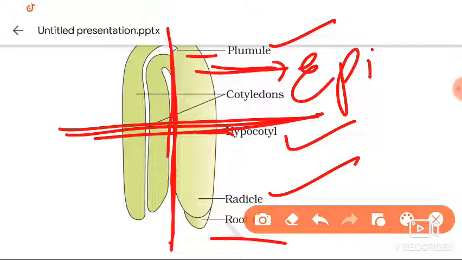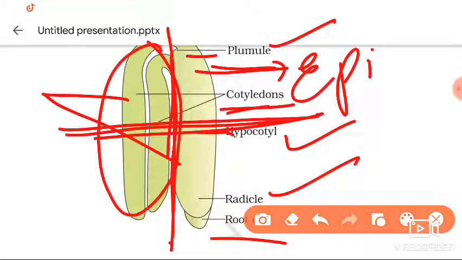Very simple. Wherever the parts are there, you can observe them. And these two are the cotyledons, which is dicotyledon. There are two cotyledons present here, so it is a dicot. I think you understood the structure. They have given only the parts of the dicot embryo. This is the structure.